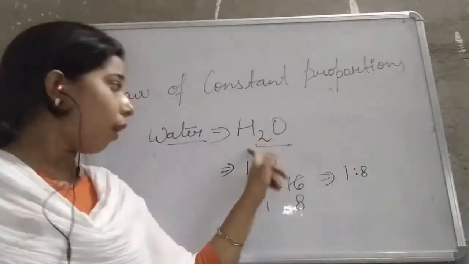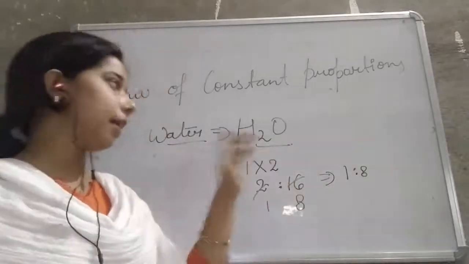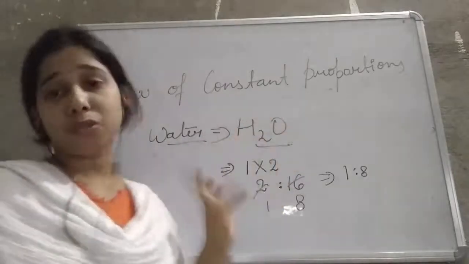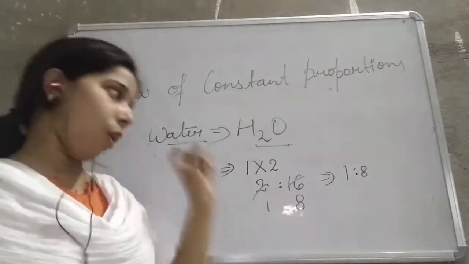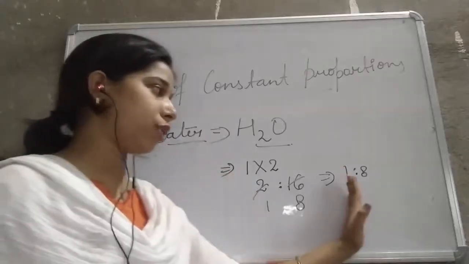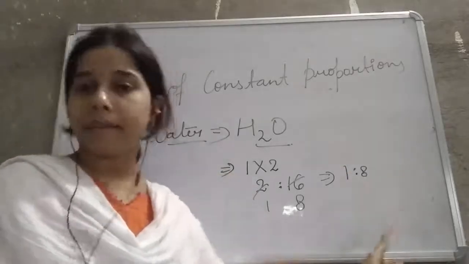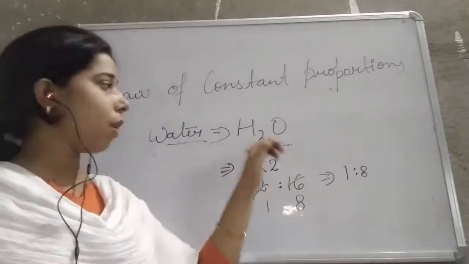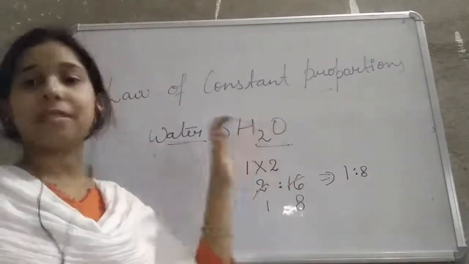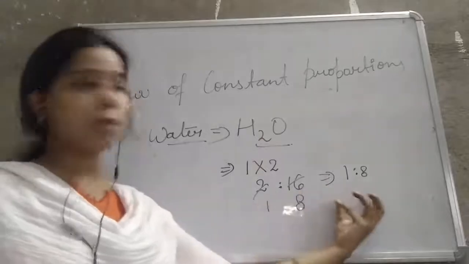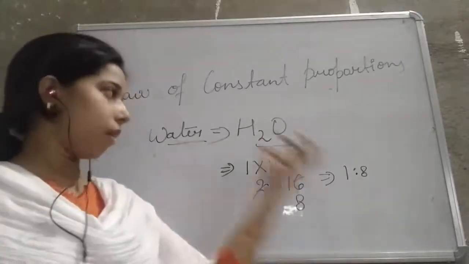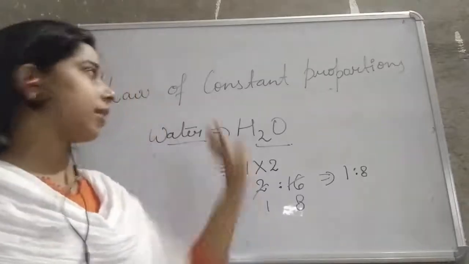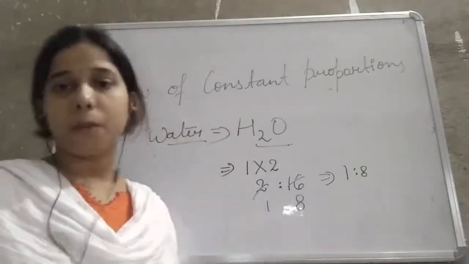So water, from wherever you are taking this water, the hydrogen and oxygen, when they combine together to form water, always combine in a ratio of 1:8. So the fixed ratio by mass will always remain the same. We can say the masses of the two elements which form the compound remain fixed. This explains the law of constant proportion.